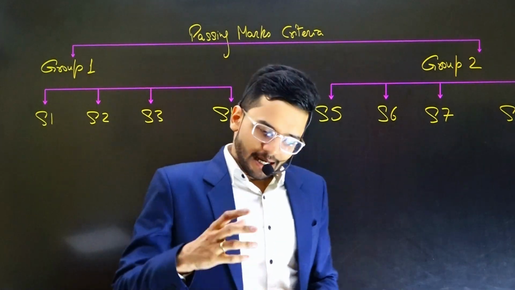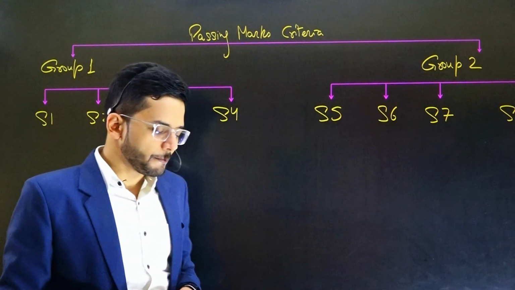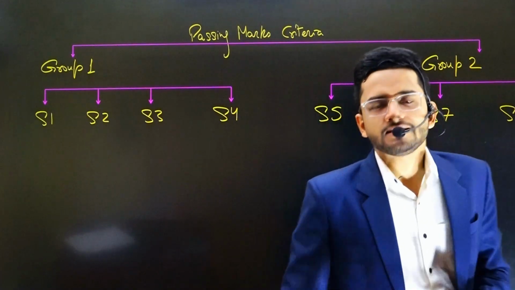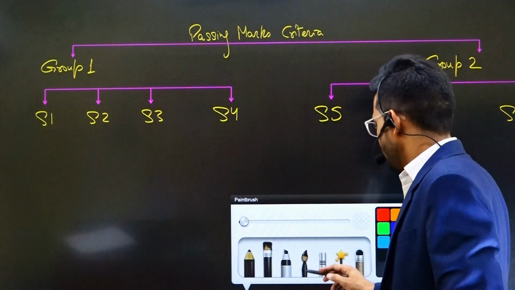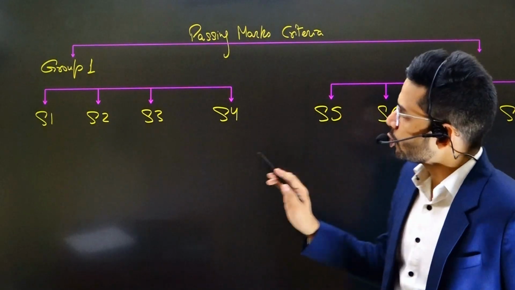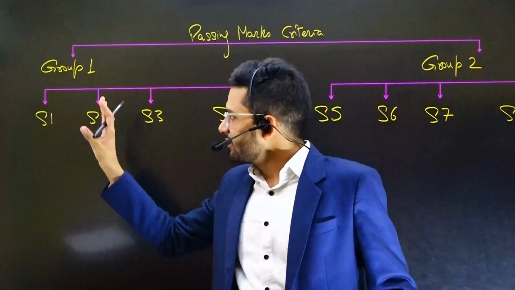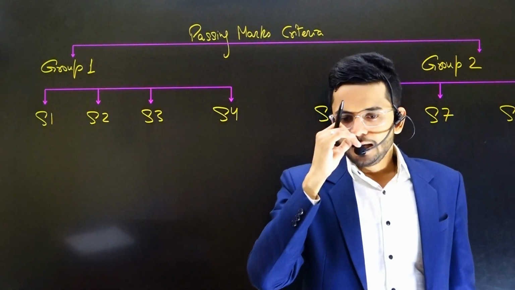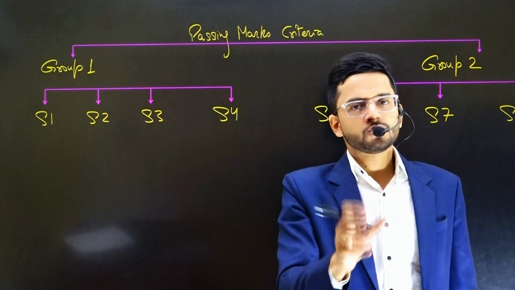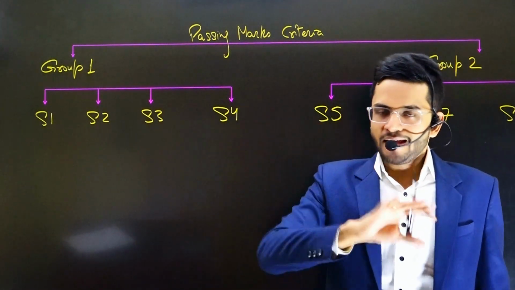It's ample. Coming back on track to the topic today, guys: Intermediate and Final, what is the passing criteria for qualifying CMA Intermediate and Final? That is what we are going to discuss today in this particular video. Both CMA Intermediate and Final have two groups, group 1 and group 2. At Final level, they are known as group 3 and group 4. So it is your wish, you can give each of the groups separately, or you can give both the groups together. That's your wish. You can give them one by one, or you can give both of them together. It's absolutely your call. How do you want to plan or align your studies?